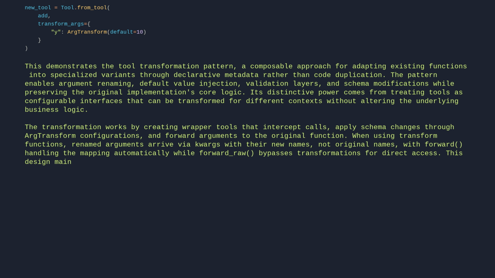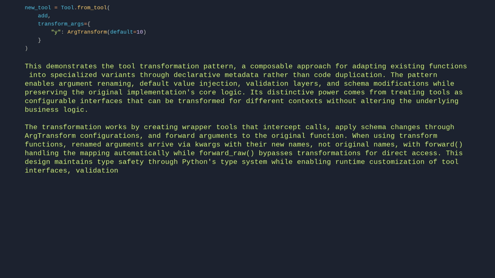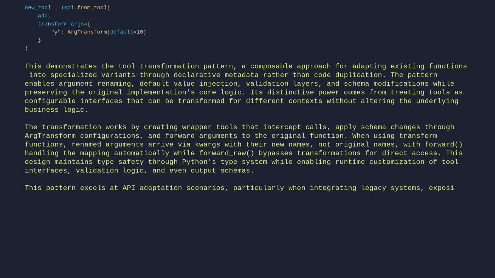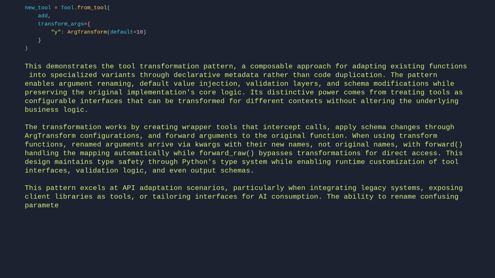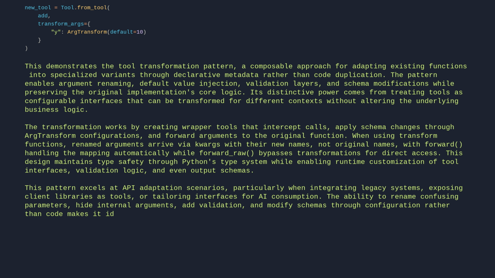This design maintains type safety through Python's type system while enabling runtime customization of tool interfaces, validation logic, and even output schemas. This pattern excels at API adaptation scenarios, particularly when integrating legacy systems, exposing client libraries as tools, or tailoring interfaces for AI consumption. The ability to rename confusing parameters, hide internal arguments, add validation, and modify schemas through configuration rather than code makes it ideal for creating clean, context-specific tool variants.